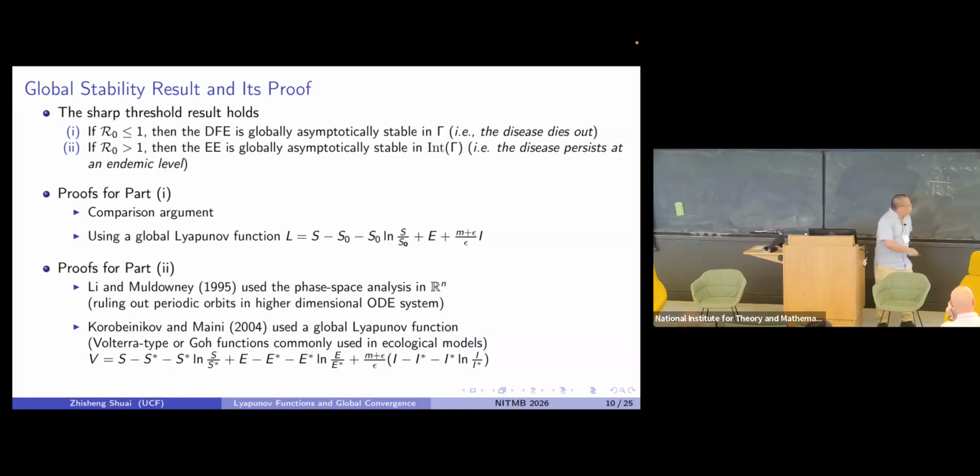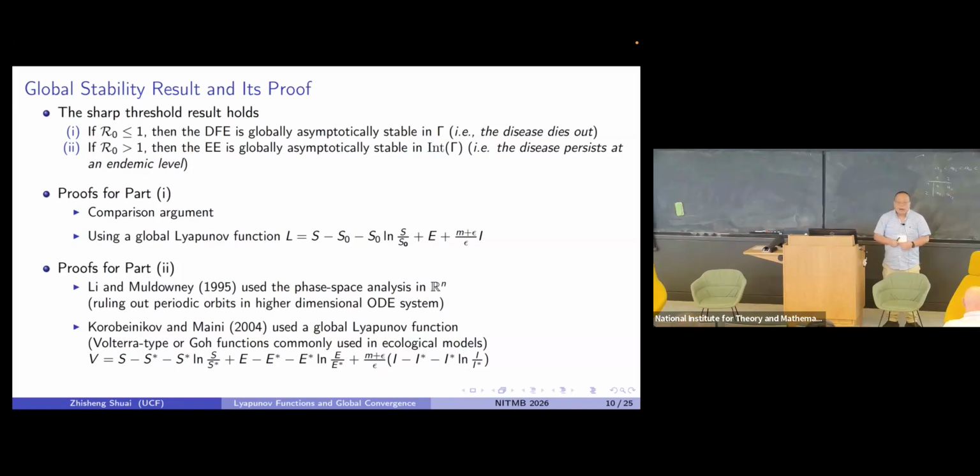To prove the global stability of the endemic equilibrium, Michael Li and Jim Muldowney back then extended this Poincaré-Bendixson theorem from two dimensions to higher dimensions. They used these compound differential equations. Their proof is about 10 pages long, so people might not like it. However, this is a very effective approach to show the global stability for three-dimensional systems and higher.